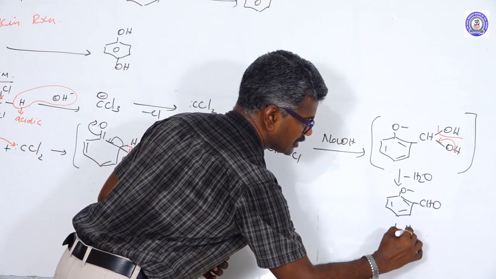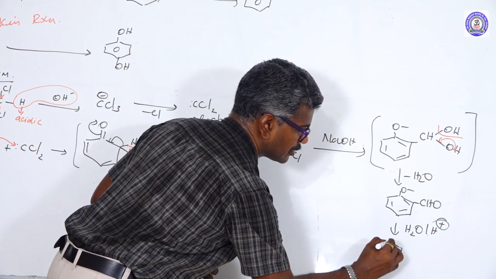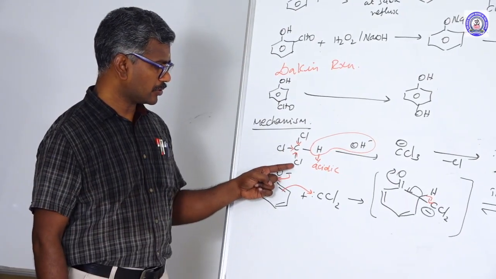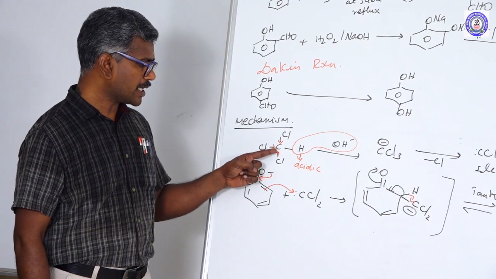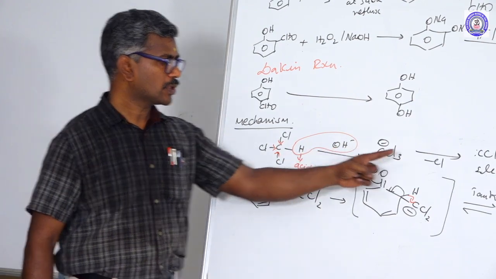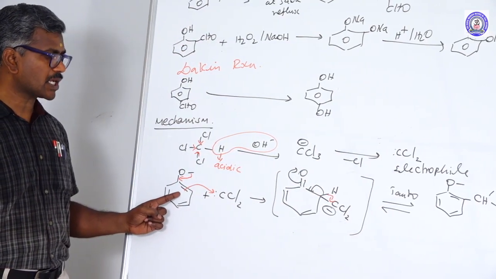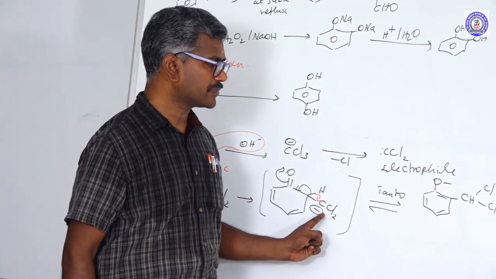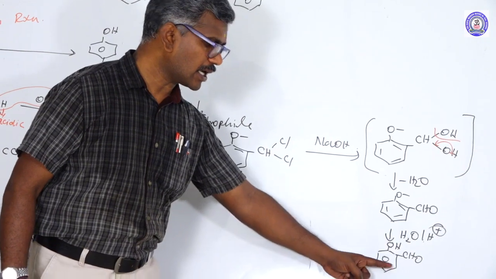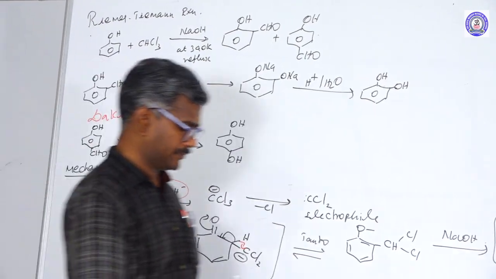Further, it reacts with water, that is acid hydrolysis, to form the product. In chloroform there are 3 chlorines. Chlorine is electron releasing to the carbon. This acidic hydrogen can be replaced by the OH group to form a neutral electrophile. This neutral electrophile reacts with the phenoxide ion to give an intermediate, and another intermediate. The final product is ortho-hydroxy benzaldehyde. Likewise, the remaining product is para-hydroxy benzaldehyde.